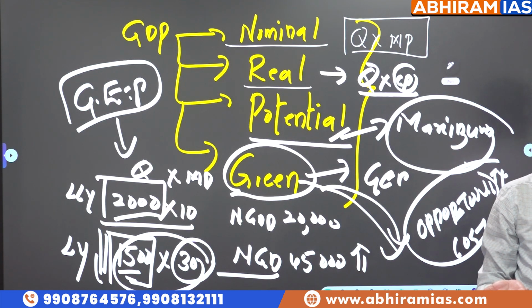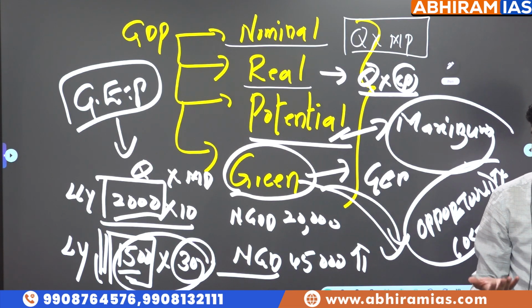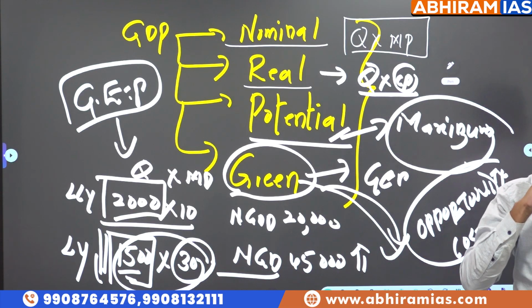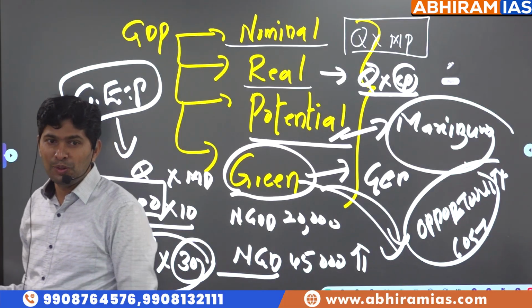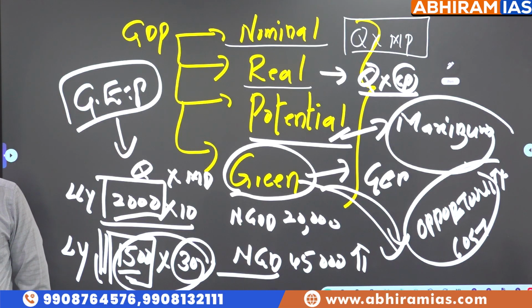So you came to the class from morning 7:30 to 10:30. What is the opportunity cost? You are losing valuable sleep of 3 hours. That is the opportunity cost. Because you made a choice to attend the class. That's why some are doing justice to both in the class. Understood? That is called opportunity cost.